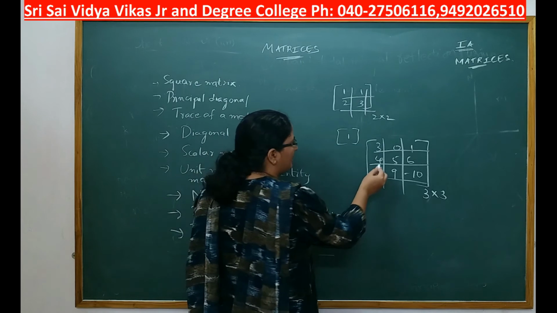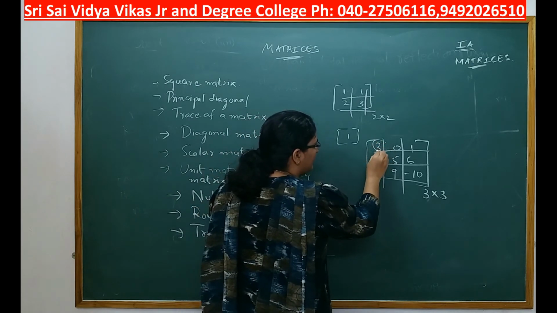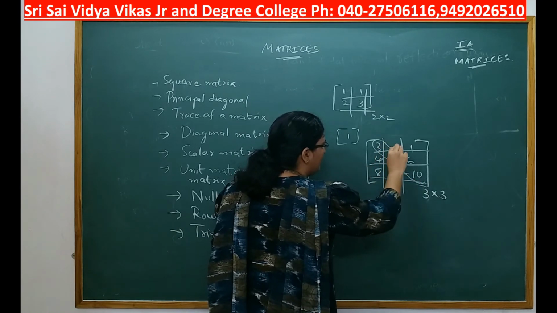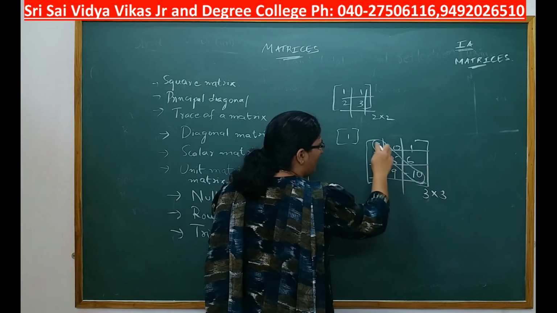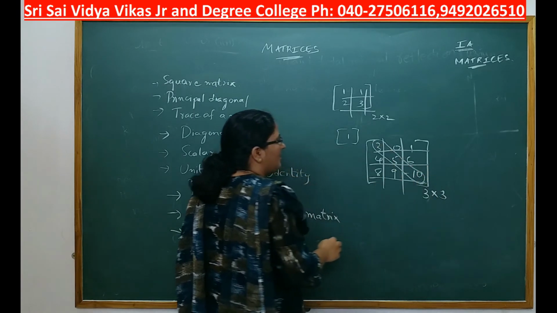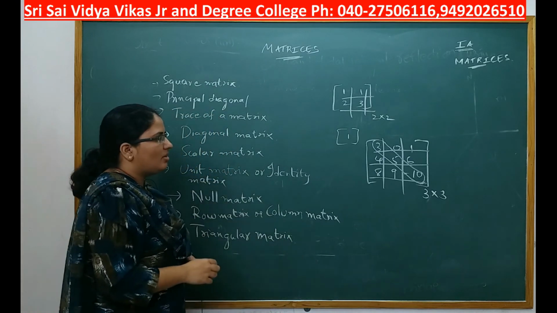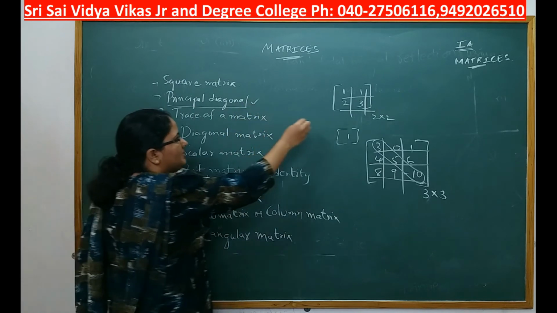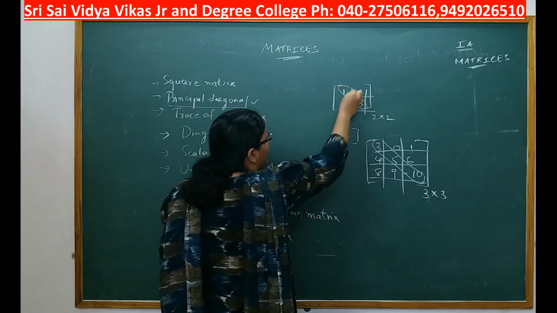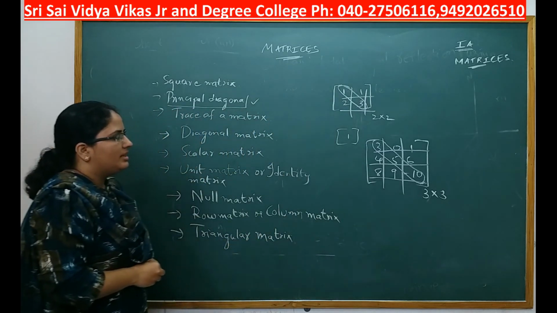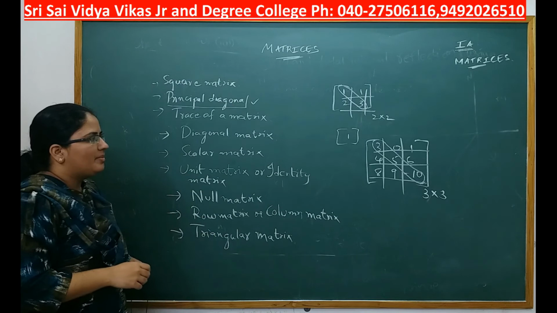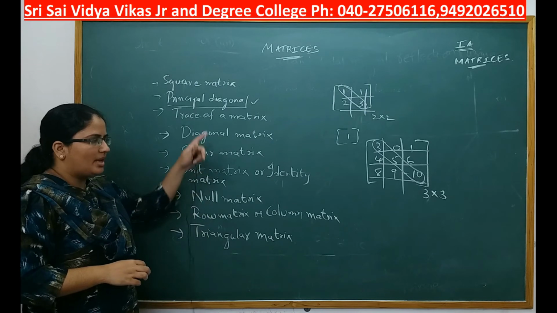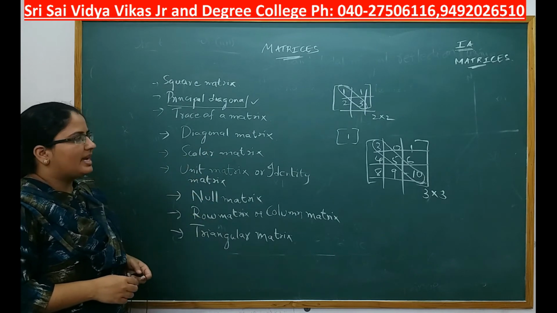Principal diagonal is nothing but the elements starting from first row first column to the last row last column along a diagonal. These elements are called principal diagonal elements, or this is called the principal diagonal. Here the principal diagonal is 1 3. Here it is 1 itself.